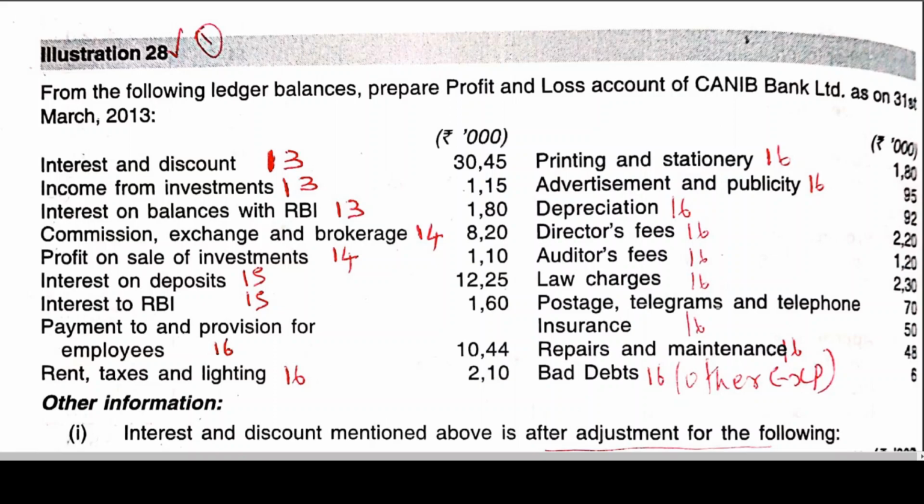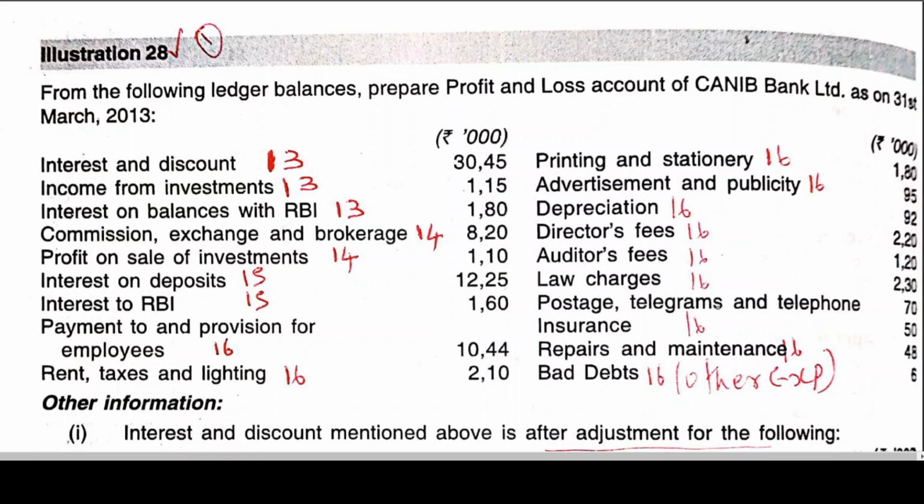Now here, for you to easily identify, I have just written the schedules with red pen. Interest and discount, I think you know where it goes: Schedule 13. Income from investments, where does it go? Schedule 13. Interest on balances with RBI will go to Schedule 13. Commission, exchange and brokerage, Schedule 14. Profit on sale of investment, we have discussed already, Schedule 14.